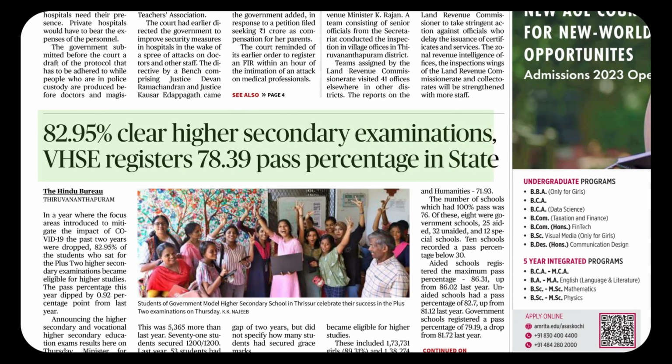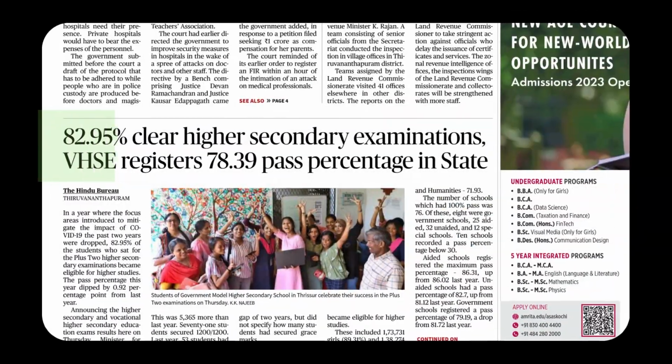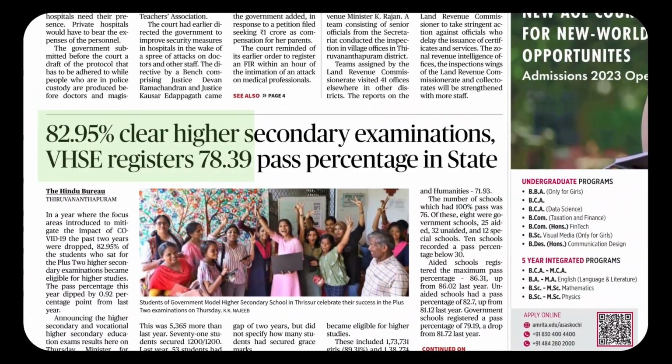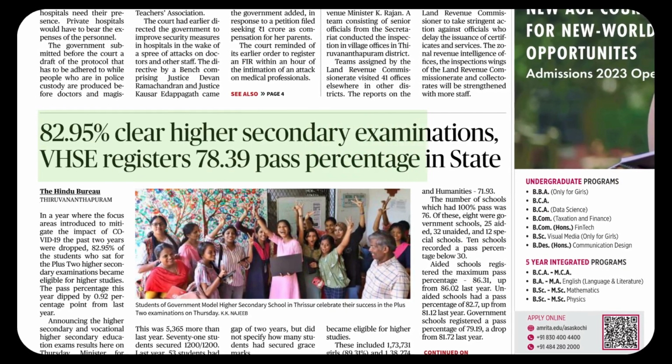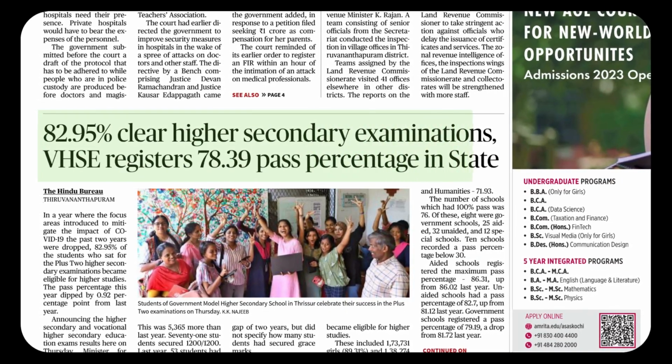Beautiful. So the noun form ends with shun. It has got a verb. Exam. Exam can act as a noun also. That pass percentage. Examination, state. We can see a lot of these items are there.